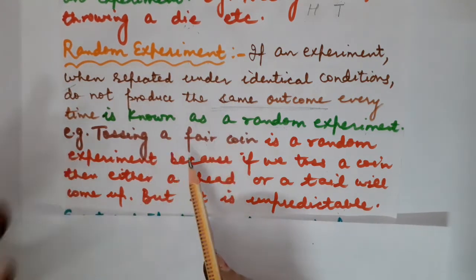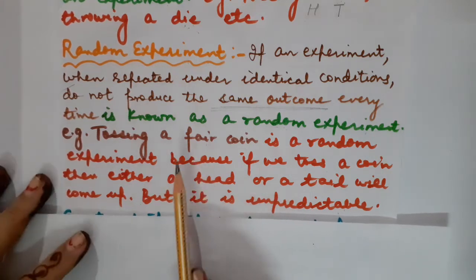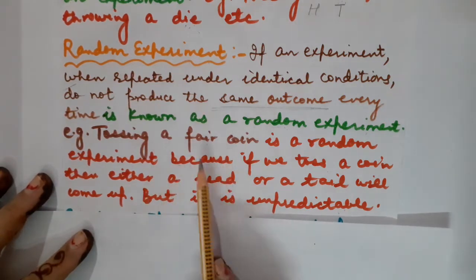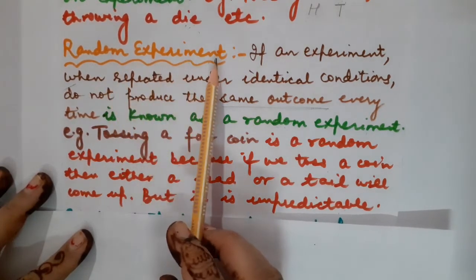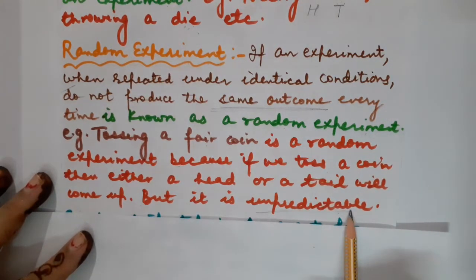The possibility of getting head is half, as well as the possibility of getting tail is also half. Equal chances are there for getting head as well as tail. But we are not sure that we will get head every time, or tail every time. Okay. So such kinds of experiments, where the result is unpredictable, are known as random experiments. Got it?